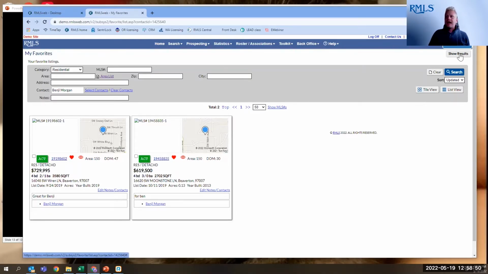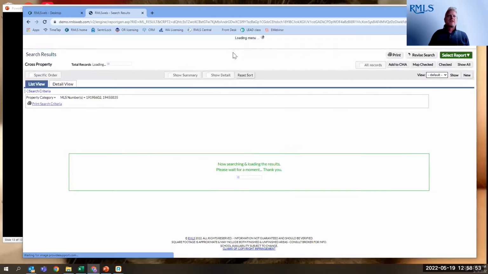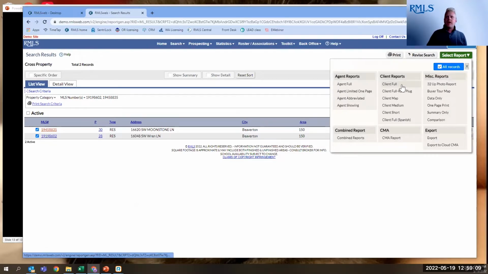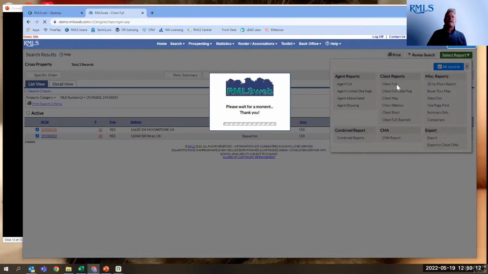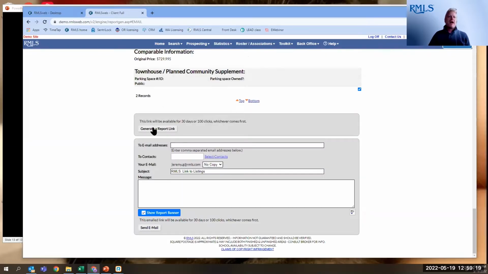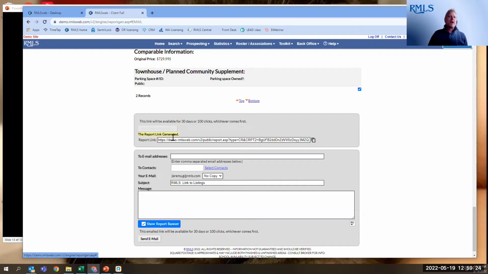Another thing that's being added at the end of this month is, let me get back to my search results. And that is something that's been asked for a long time. This has been a big ask. Our board of directors finally approved it, and our development team was able to add this programming in. When you are in a search result and you go to select report and go to your client facing report that you want to send out, and you choose to email it through RMLS Web, when you click on the email button, you now have the option, or sorry, at the end of this month, you will have the option to generate a report link.